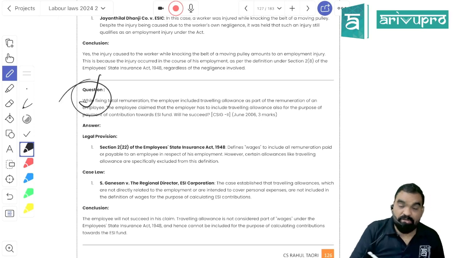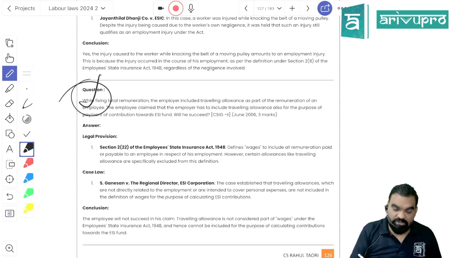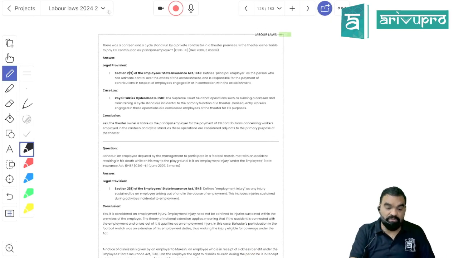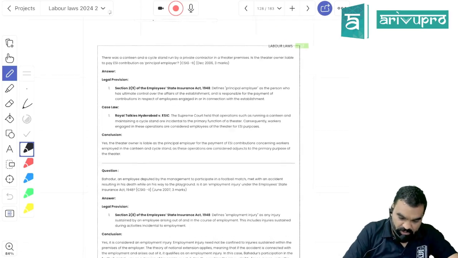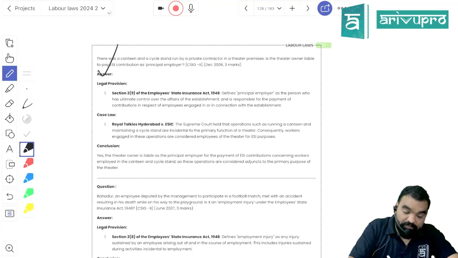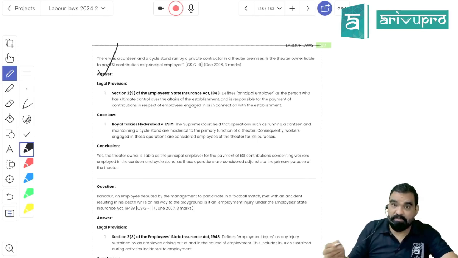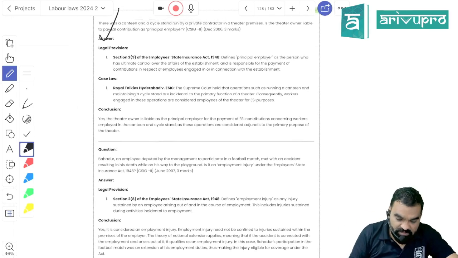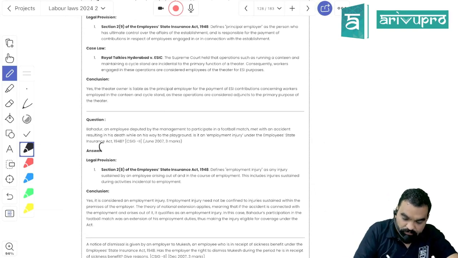They have asked a question on the definition of salary and wages. Salary and wages include basic pay plus DA plus food concession. It does not include traveling allowance. So for compensation calculation, traveling allowance is not going to be included. If you are working in a canteen being run by the contractor, the principal employer will be responsible for ESIC contribution, right?